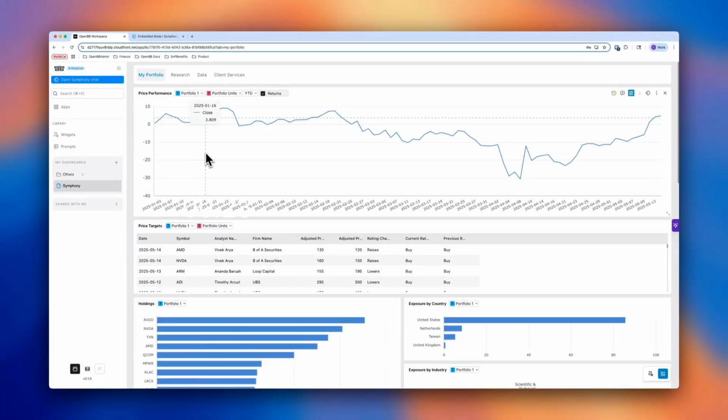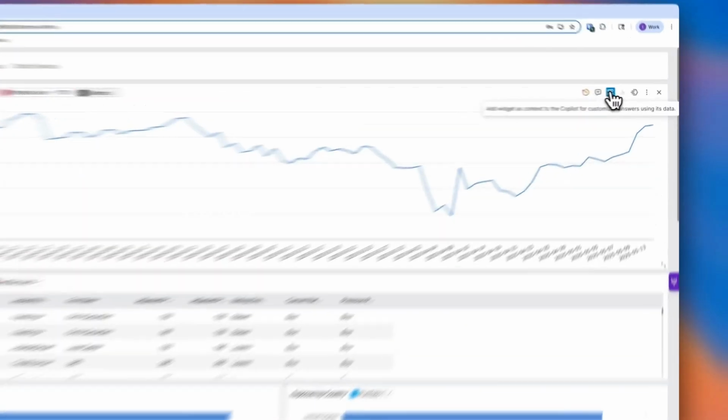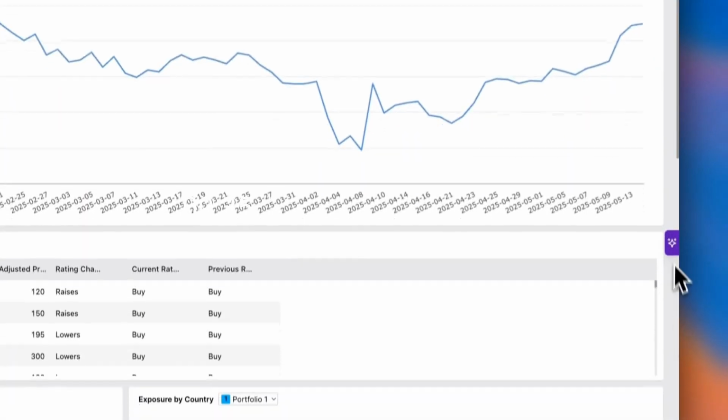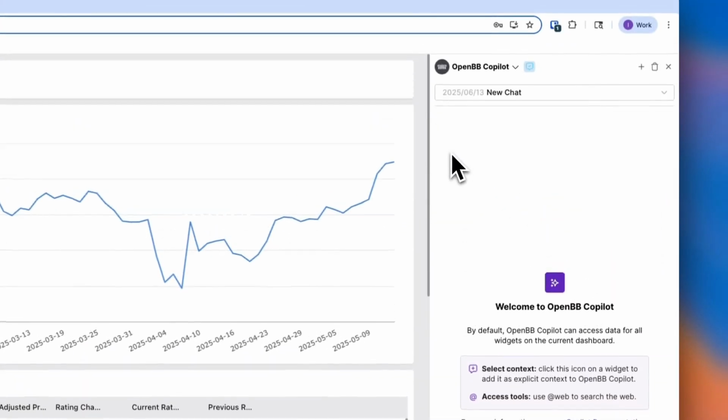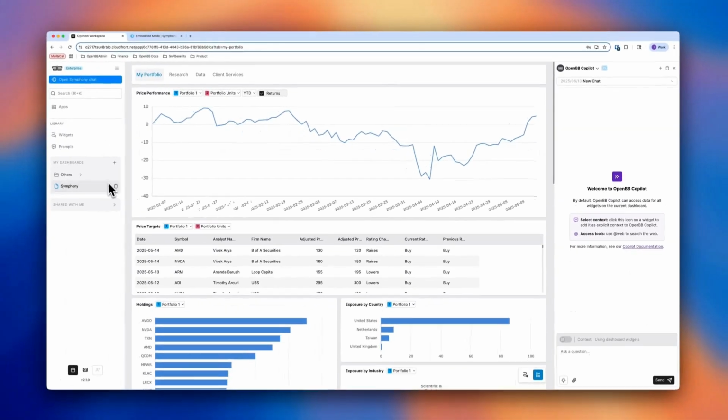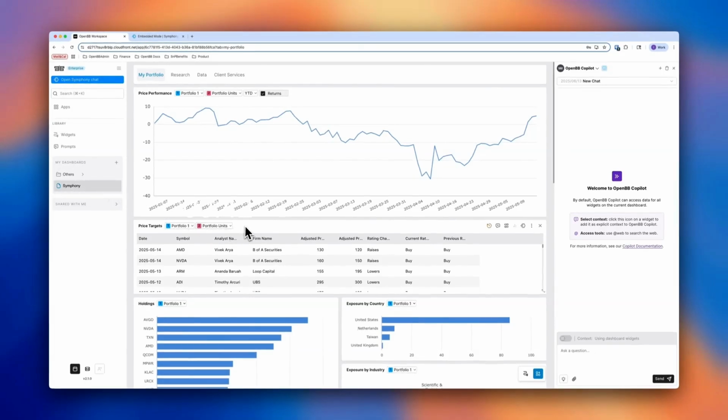Imagine that I'm a buy-side or sell-side analyst or portfolio manager. As I go through my workflow, now I have instant access to my prime broker, my internal teammates, and any chart, table, or chat output from my Copilot, even this dashboard itself. I can share directly into Symphony.